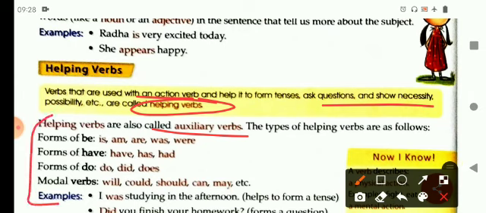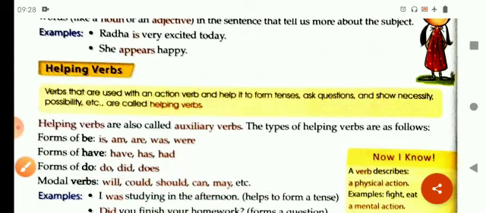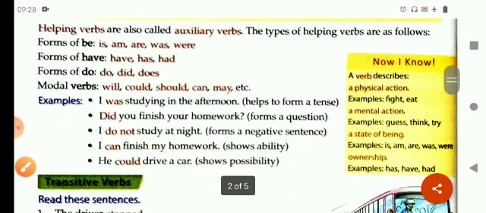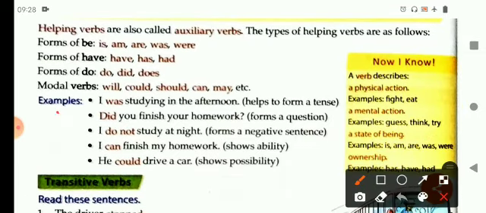Let's learn about these helping verbs. In the form of be, the helping verbs are is, am, are, was and were. And in the form of have, the helping verbs are has, have and had. Forms of do: did, does, and some modal verbs like will, could, should, can and may, etc. So these are all helping verbs.